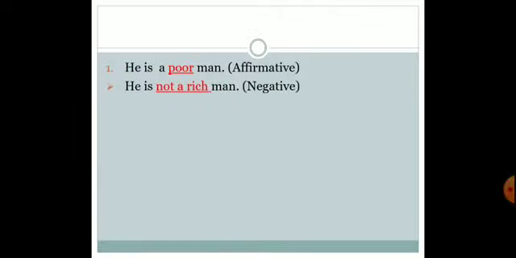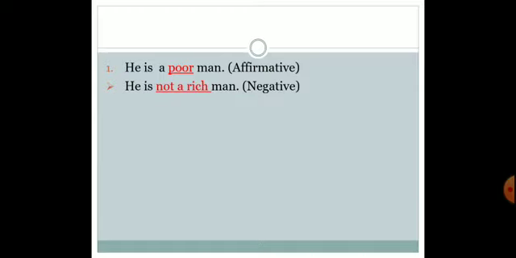See over here, I am supposed to make a negative sentence by adding no, not, never, nothing, nobody. And one more important thing is I am supposed to use the opposite of it. So the sentence is he is a poor man, which means he is not a rich man.